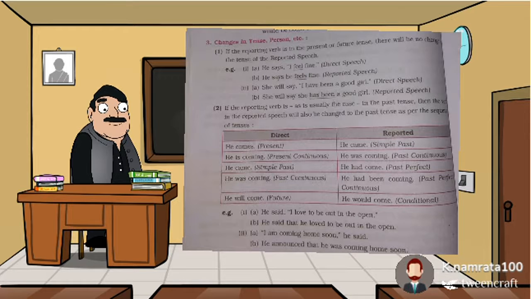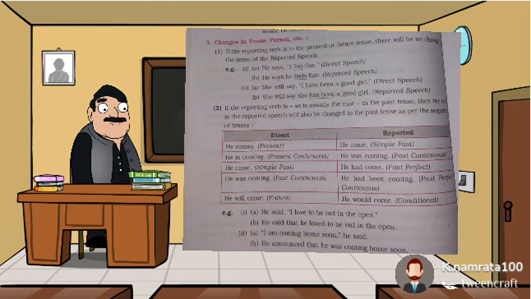Then the second type is, if the reporting verb is, as is usually the case, in the past tense, then the verb in the reported speech will also be changed to the past tense as per the sequence of the tenses. Here they have given one box chart, we can say. He comes, this is present; reported will be he came.